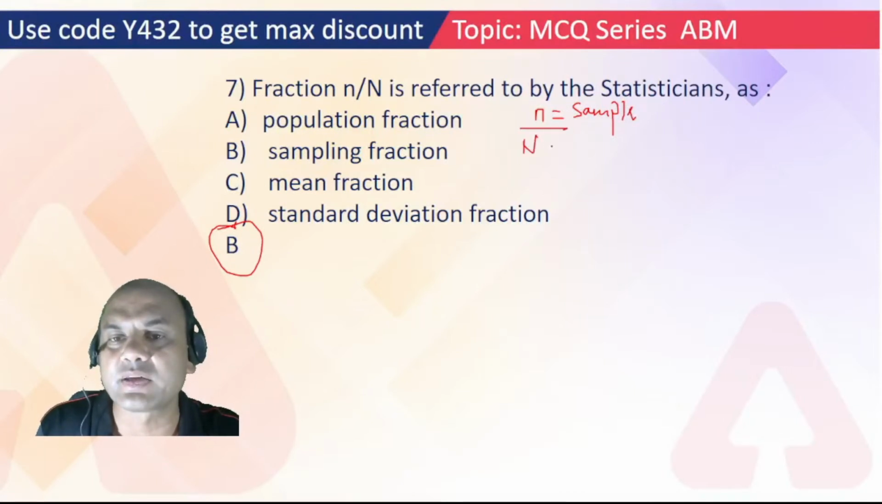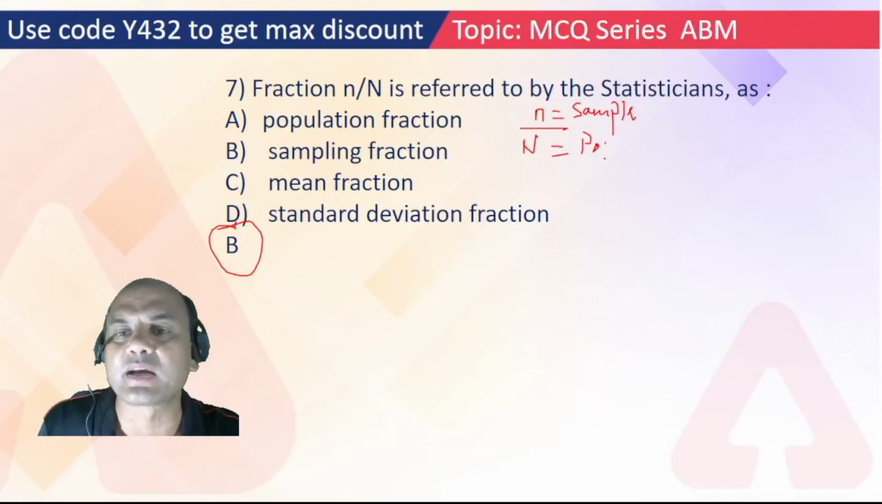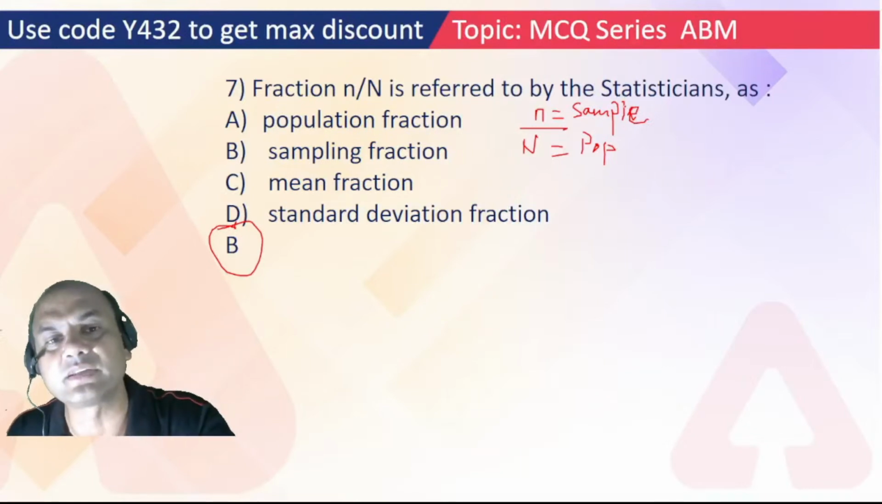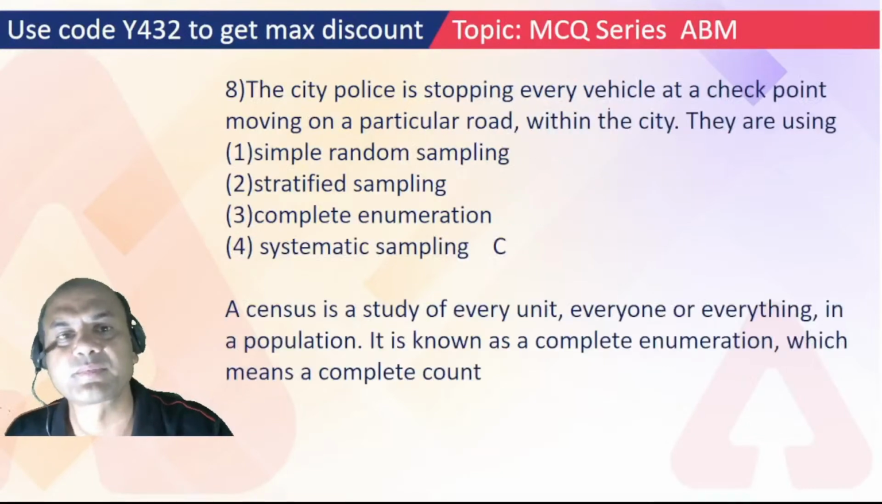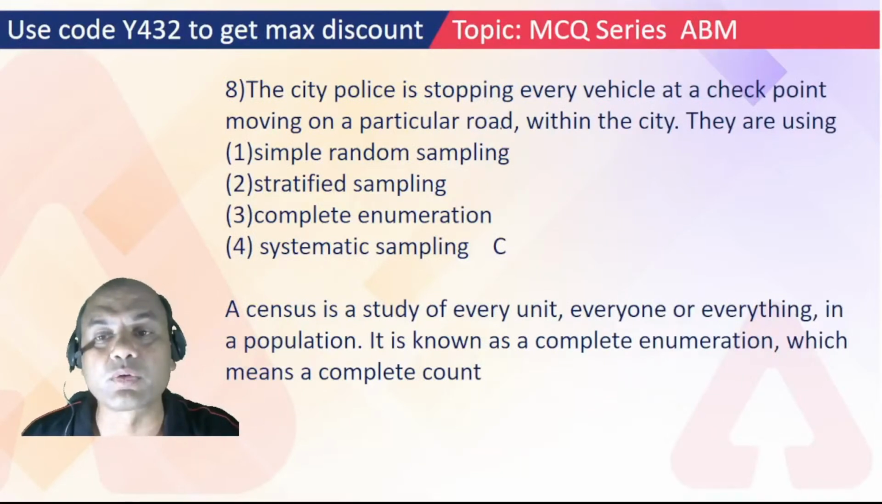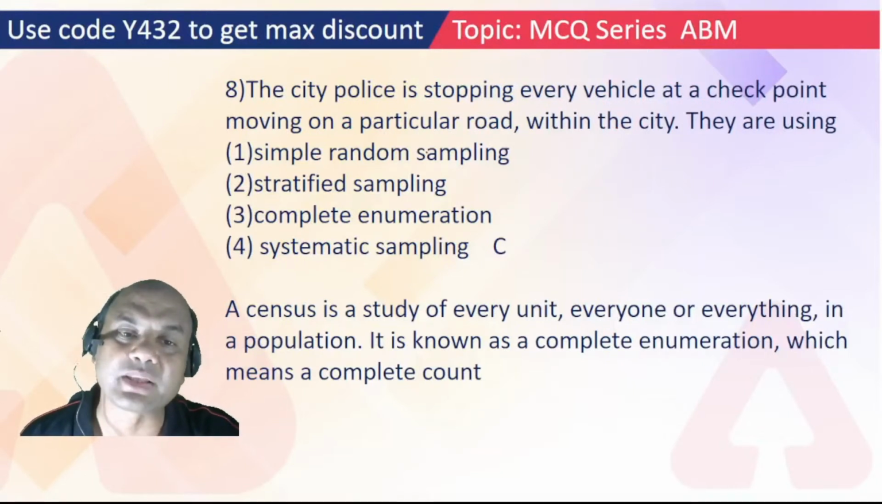If this comes in the exam and complete enumeration is not given as an option, suppose C is not given, then what will you type? Simple random, stratified, systematic. If this is not given, then the answer will be simple random.